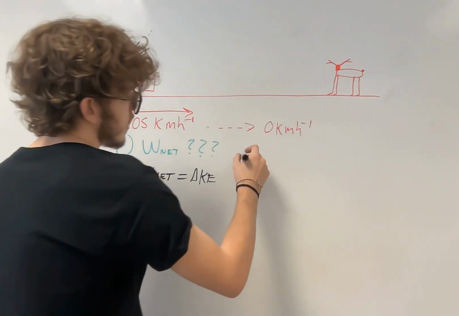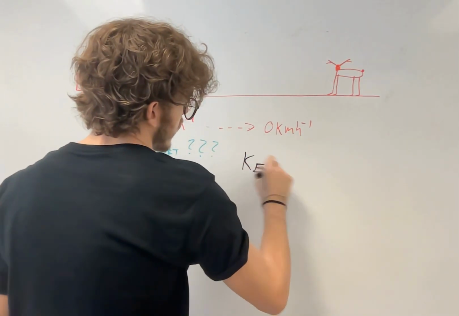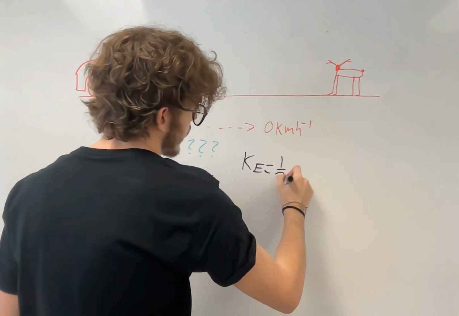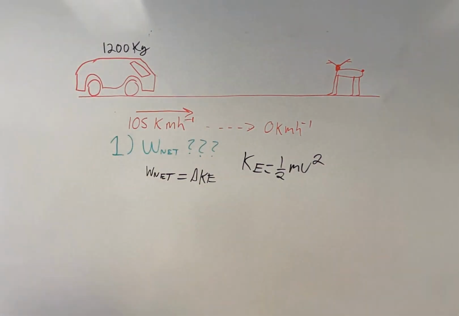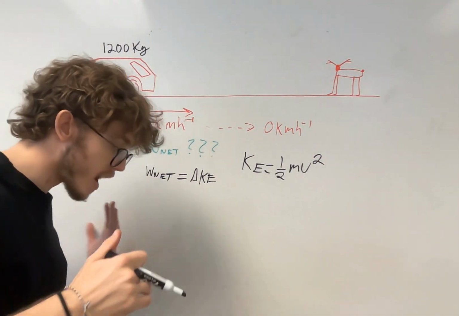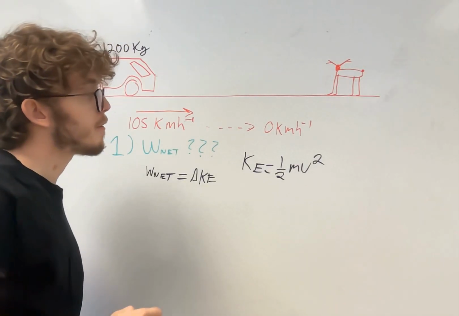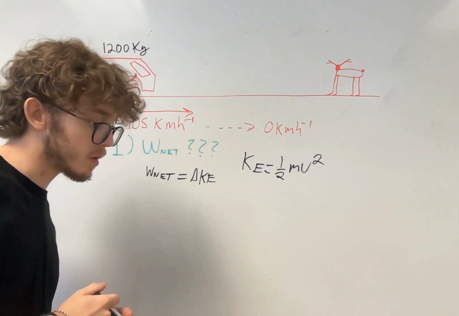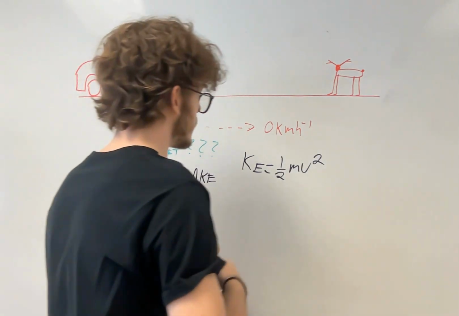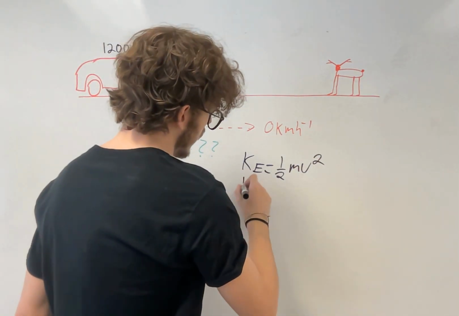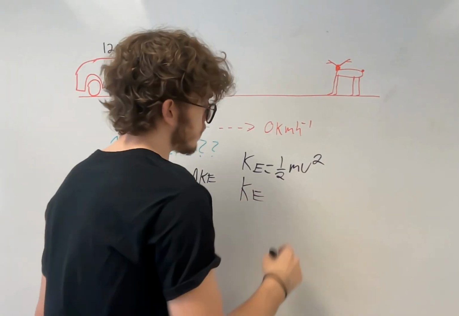So what is kinetic energy? Kinetic energy is equal to 1/2 the mass times the velocity squared. Okay, pretty simple. It just tells you what is the energy in joules of something in its motion, right? How much work can it do based off its movement? So, the energy of its movement.